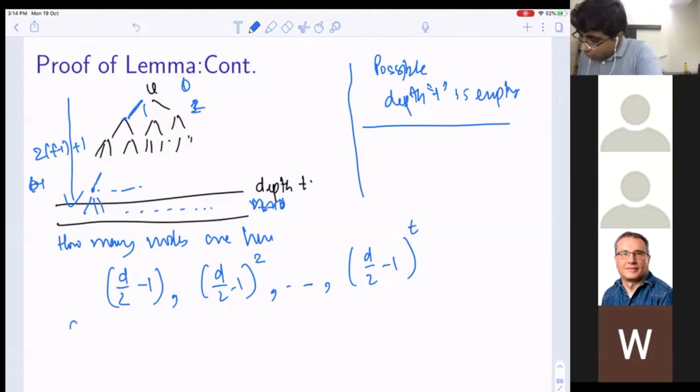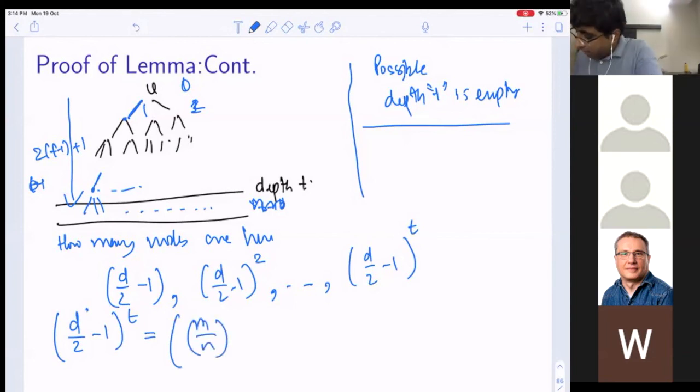Now d by 2 minus 1 to the power t is the same as m over n minus 1 to the power t. What do you know about this? It is less than or equal to mod J, which is less than or equal to n, right?